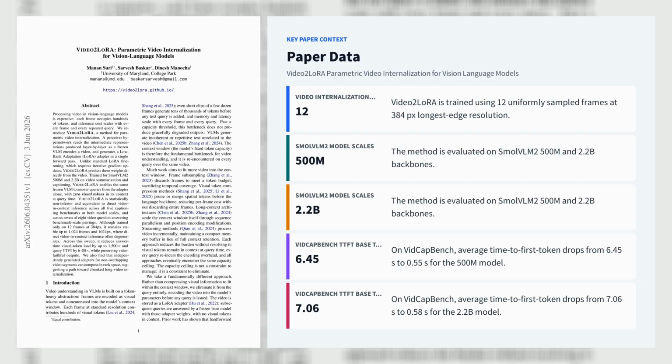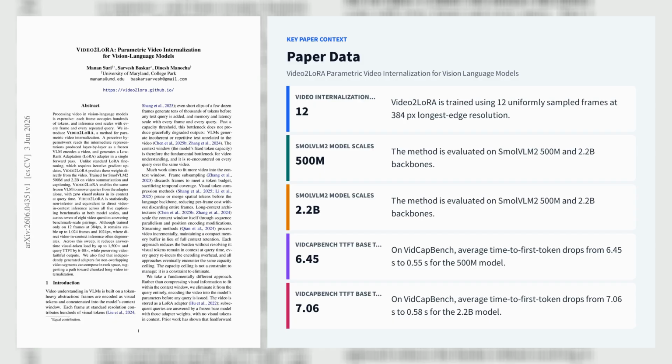Trained only on 12 frames at 384px using cached teacher-generated captions and summaries from fine video spans, the method is statistically non-inferior and equivalent to direct in-context video inference on all 5 captioning benchmarks: ActivityNet Captions, PLM RDCap, PLM RCap, VDC, and Carabench, and on 7 of 8 video QA benchmark scale pairings, including zero-shot transfer to NextTQA, ActivityNet QA, PLM SGQA, and VidCap Bench.